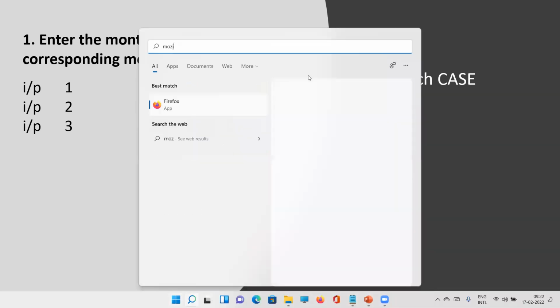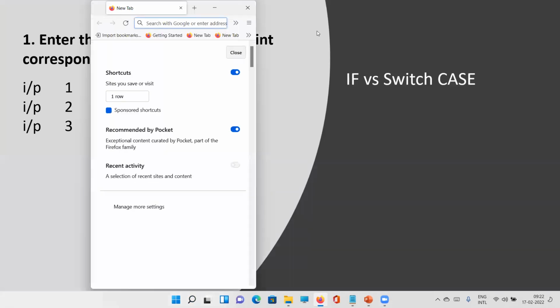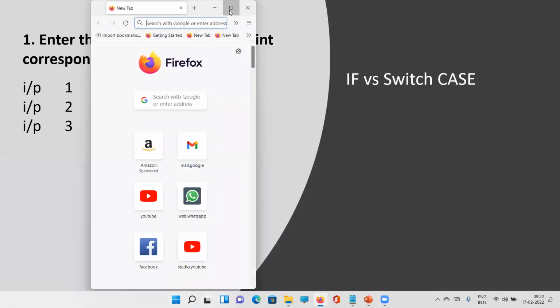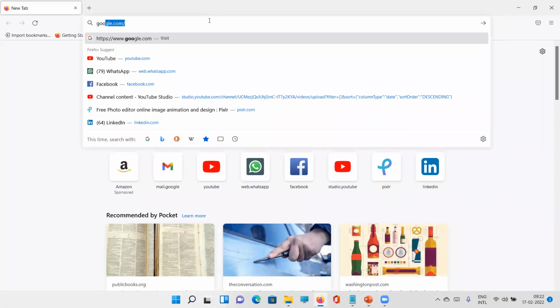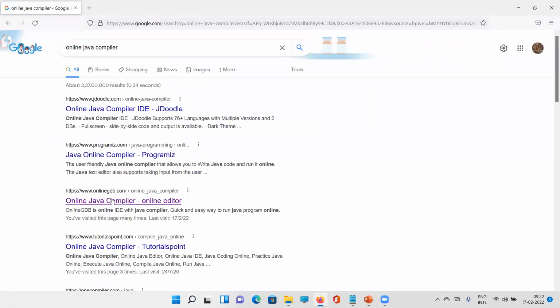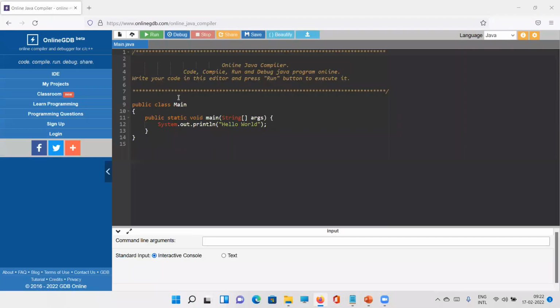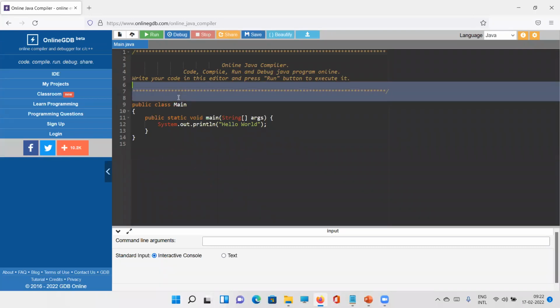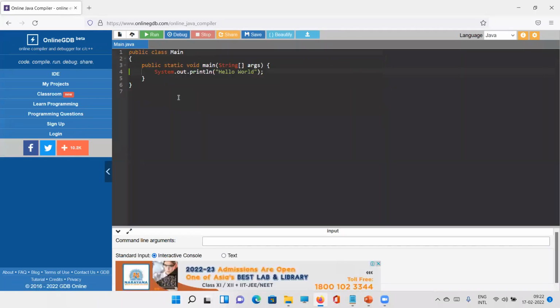As always, let me open the online compiler because it doesn't require any installation. I prefer that, and obviously I will guide you when we require real software. For the time being, the online Java compiler will be enough. I always go for this online GDB because it is easier to take inputs and interact with the compiler. For others, I saw some problems.